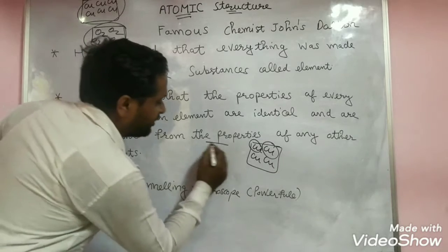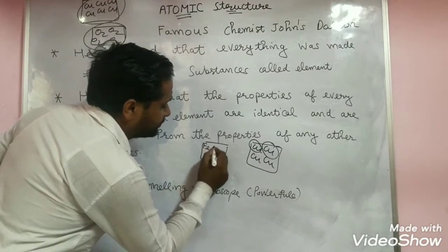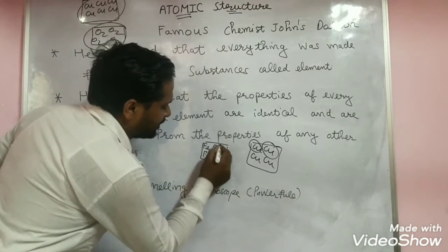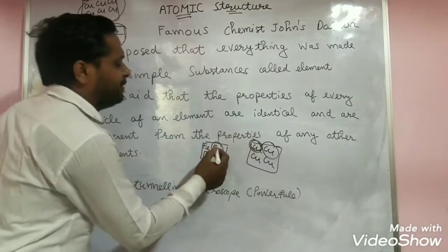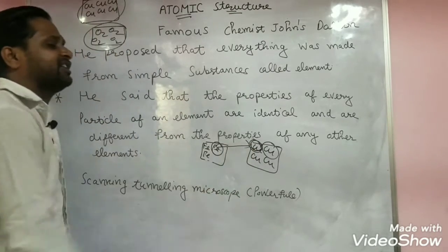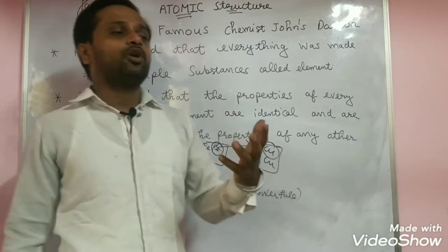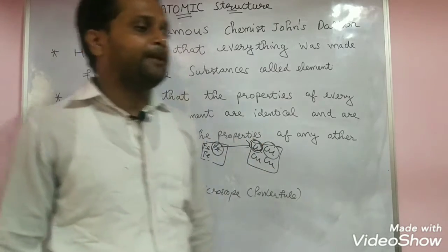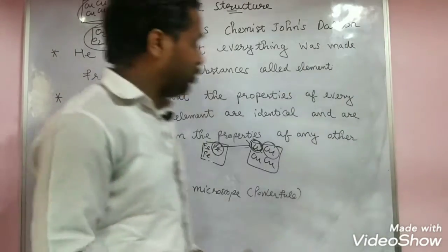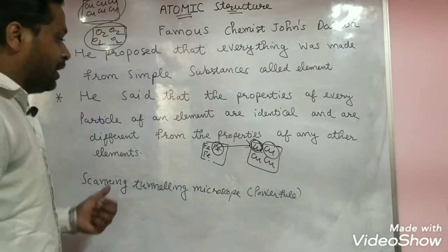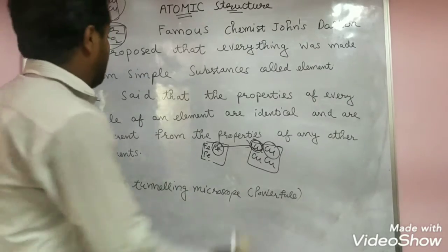For example, if you take any other element, iron, the atoms of a different element have different shape, different size, different mass. I already told about these points. I already told about the drawbacks of Dalton atomic theory. Now we discuss the structure of atom.